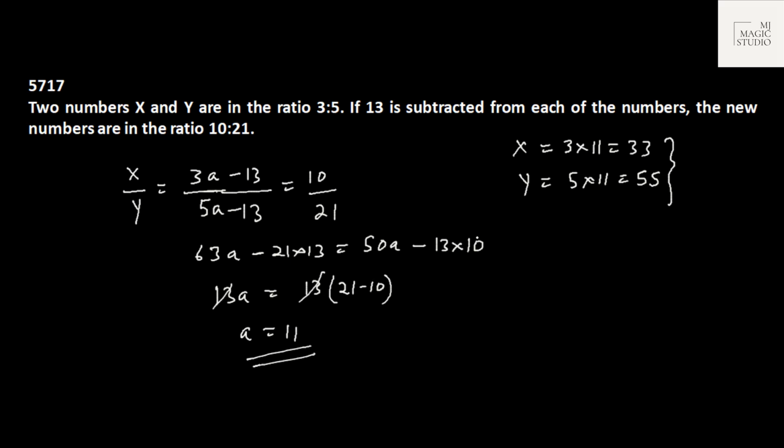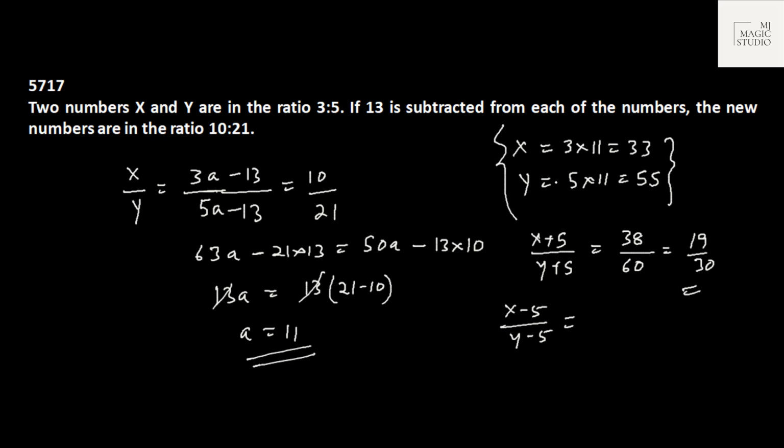The question may be, what would be the ratio of the new numbers formed if 5 is added to each? So what would be the ratio of x plus 5 upon y plus 5? You can find 38 by 60. The ratio would be 19 by 30. Or what would be the new ratio if 5 is subtracted from it? You can do anything once you have these values. That's why I have only taken up the statement. Now let them ask what they want. 33 minus 5 is 28 and this is 50. In this case it would be 14:25.